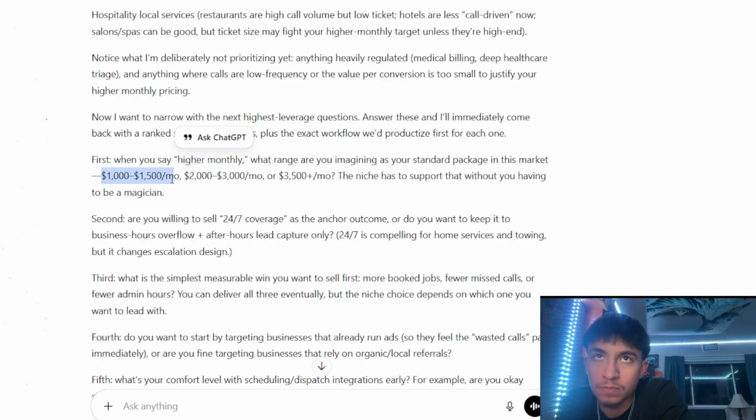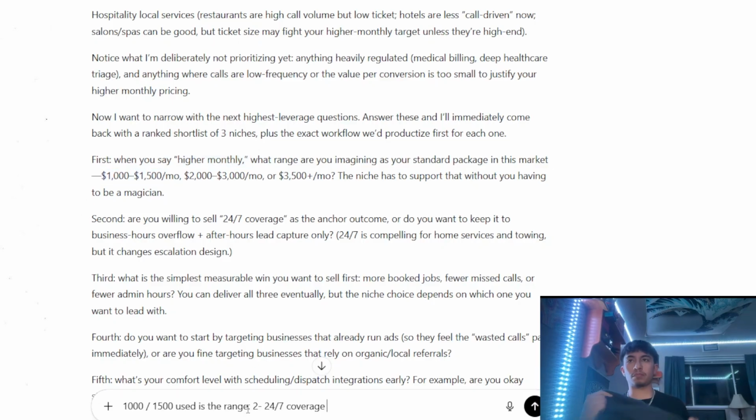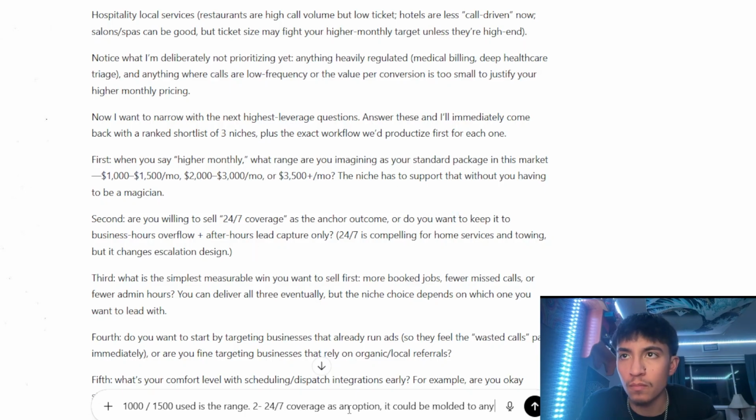I would say this is fairly reasonable. So, are you willing to sell 24/7 coverage as the anchor or the outcome? Basically, you're saying your people leave at 4 p.m., and this voice system would kick off from 4 p.m. until the next time you guys are there, basically offering 24/7 coverage. Yes, since they're missing calls and that's pretty important for them, then yes. As the anchor, do you want to keep it business hours overflow plus 24/7 coverage as an option? It could be molded to any.